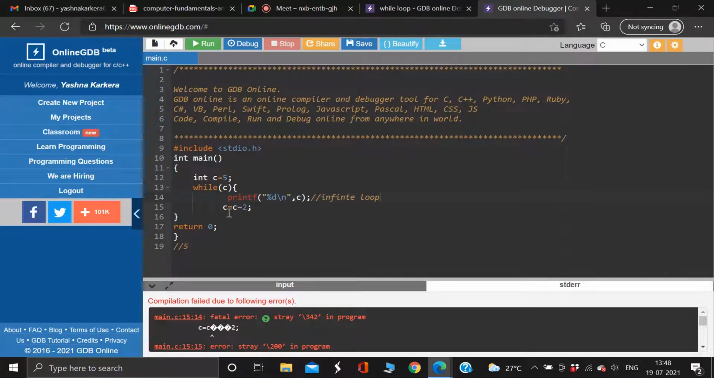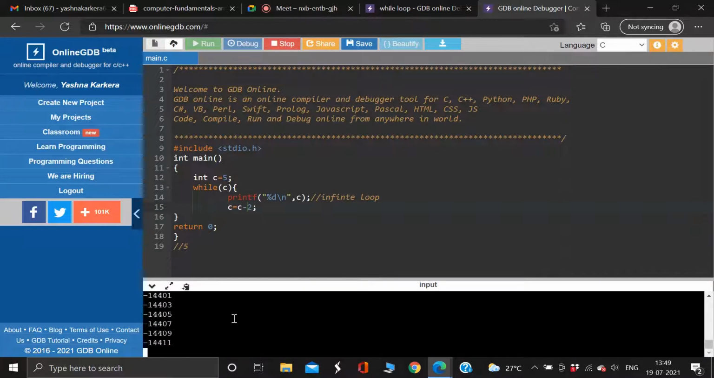Where is it? Remove the minus and put it back. I was having the same problem. Maybe I copy pasted, that's why. Now it works. See, it's working, right? So it's an infinite loop. It'll keep printing forever and ever. It has no stop. Did you guys understand?